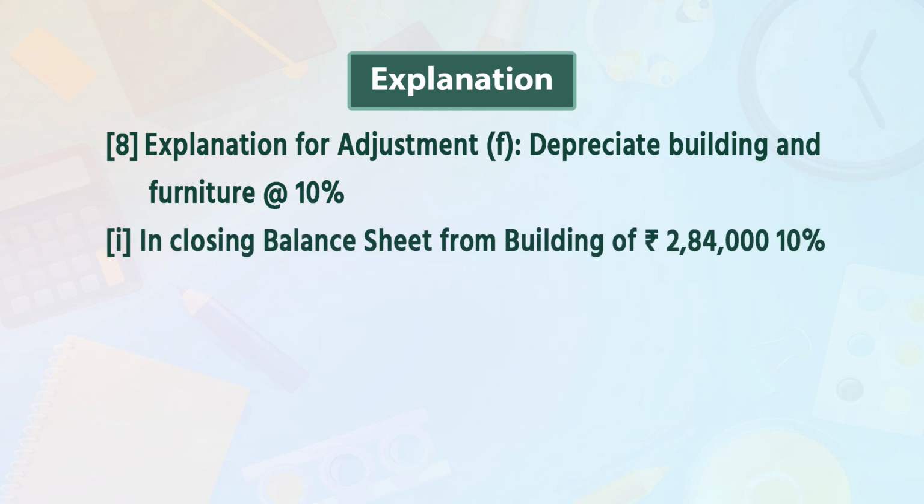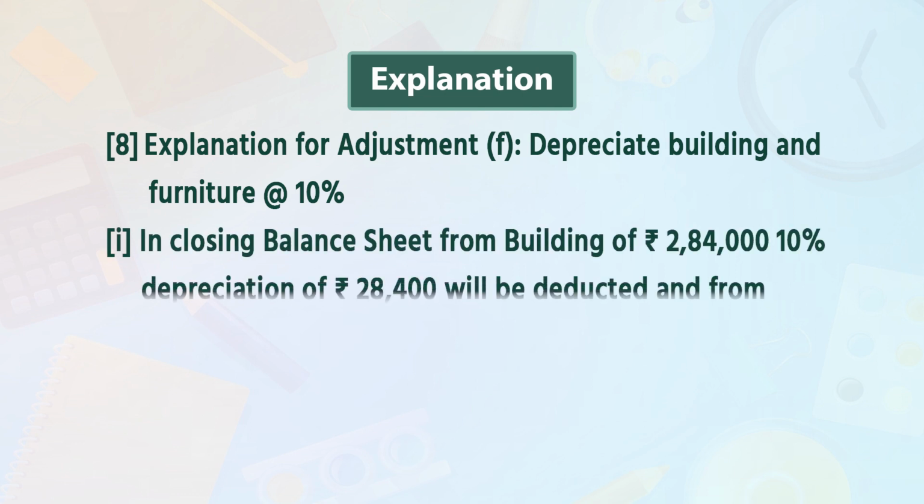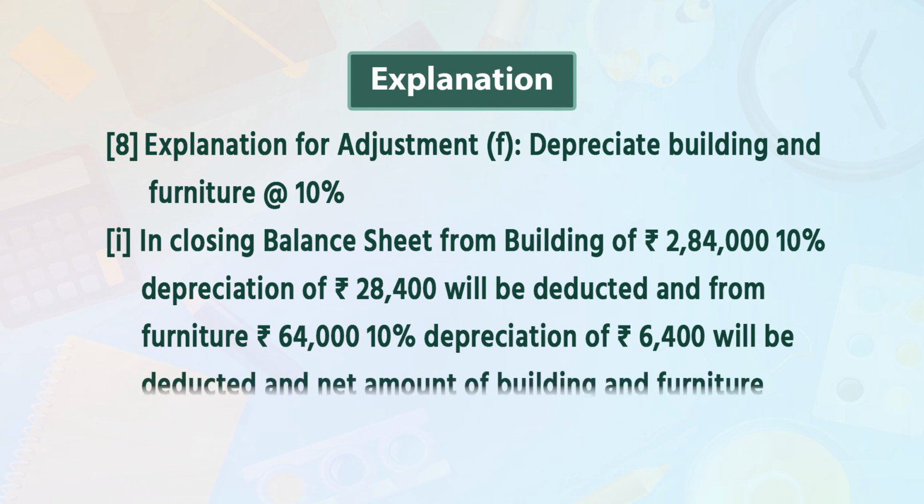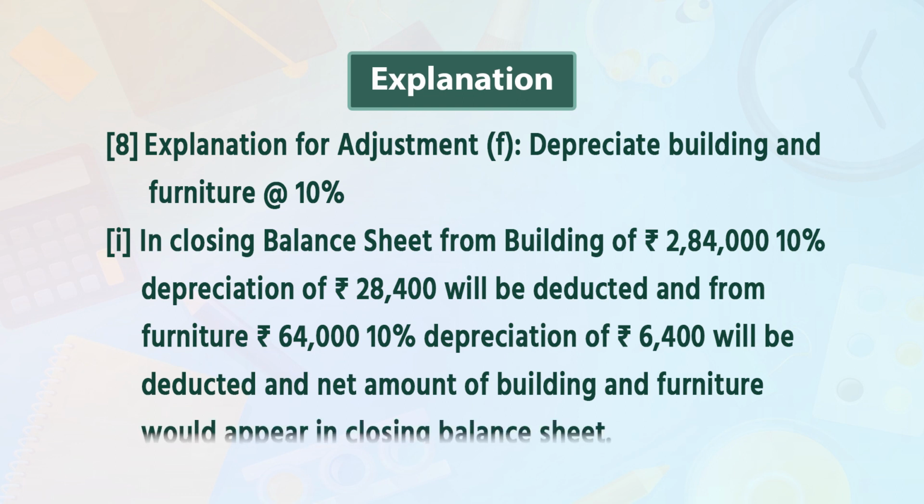First point in that, in closing balance sheet, from building of rupees 2,84,000, 10% depreciation of rupees 28,400 will be deducted, and from furniture rupees 64,000, 10% depreciation of rupees 6,400 will be deducted, and net amount of building and furniture would appear in closing balance sheet.